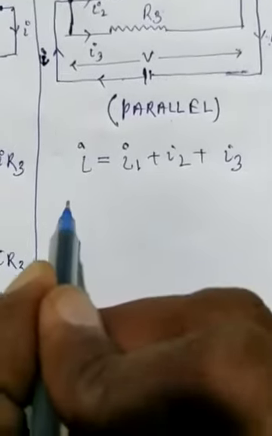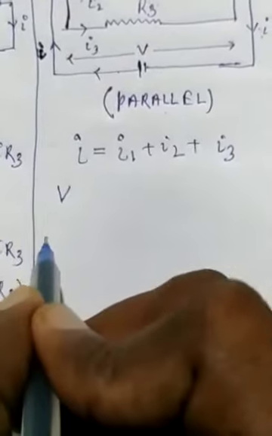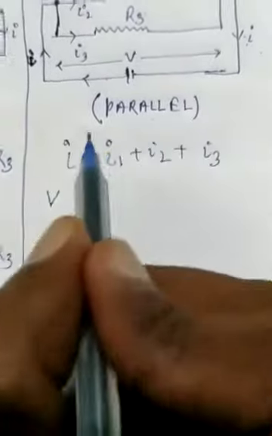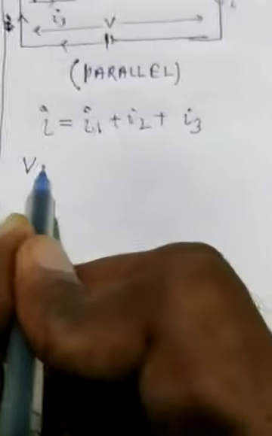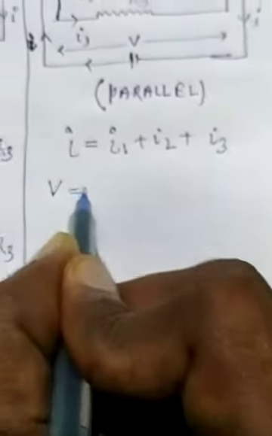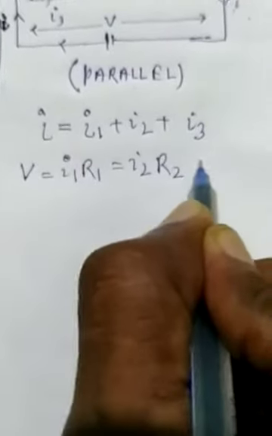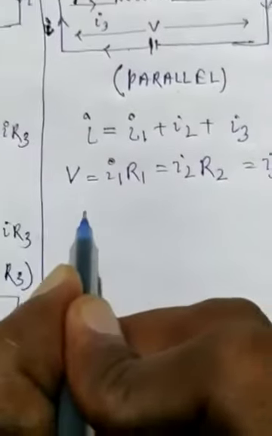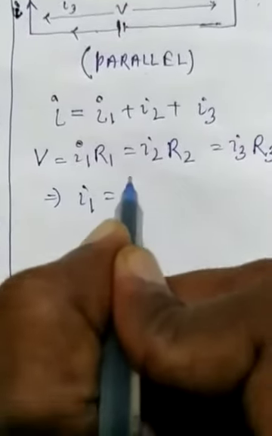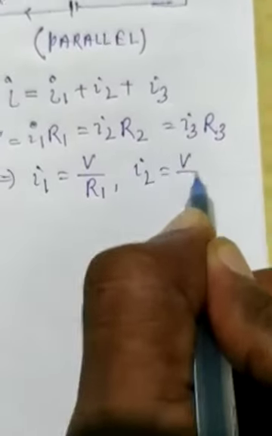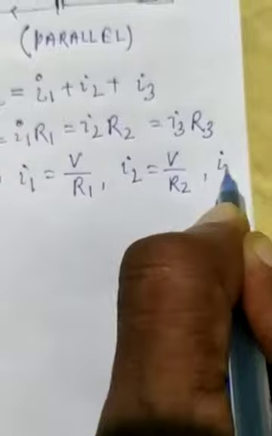If V is the potential difference across the combination of these conductors, then according to Ohm's law we can write V is equal to I1 R1 is equal to I2 R2 is equal to I3 R3, which implies I1 is equal to V by R1, I2 is equal to V by R2, I3 is equal to V by R3.